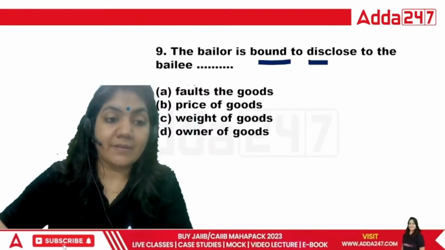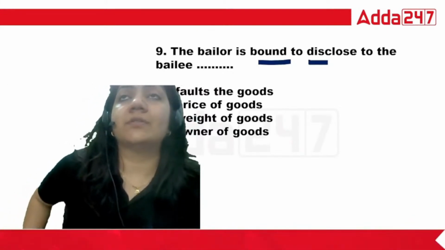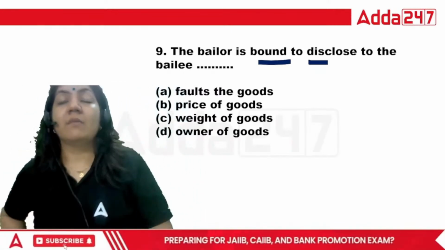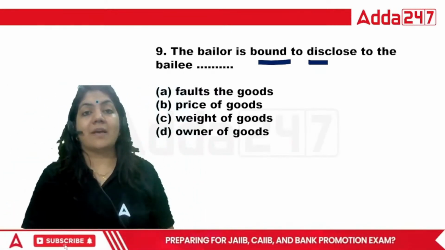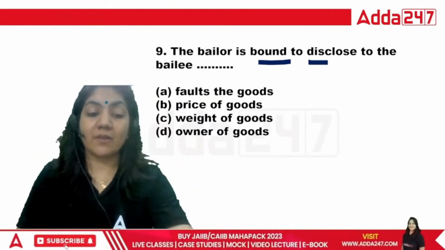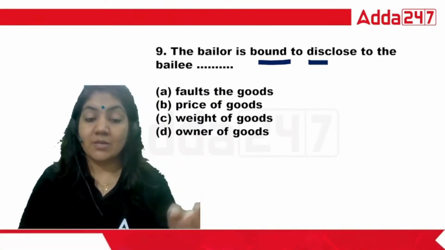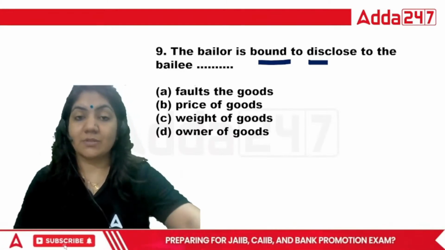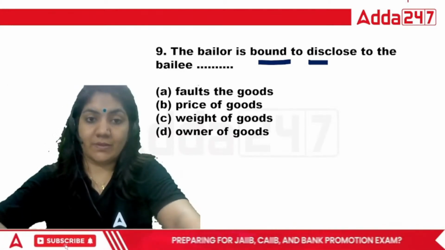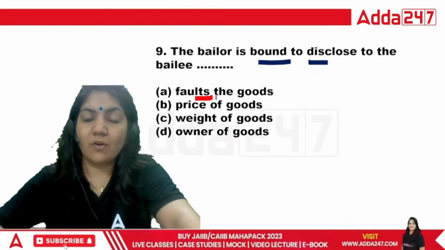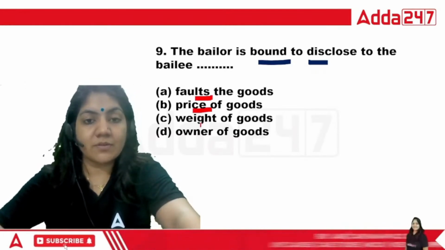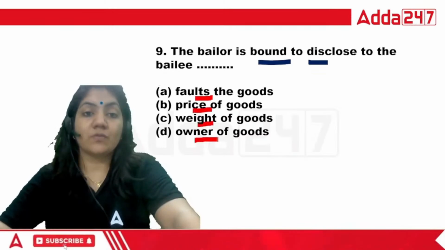There are so many examples of the term bailment. Suppose if I am giving my suit to the tailor, that is an example of bailment. If I am giving my jewelry to the bank, that is an example of bailment, right? So the bailor is bound to disclose to the bailee what? Faults of the goods, price of goods, weight of goods, or owner of goods.